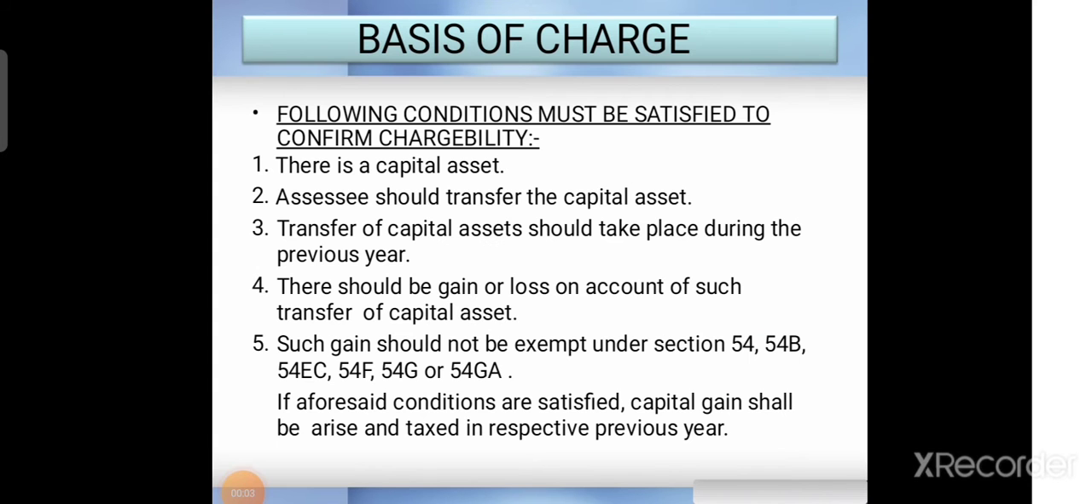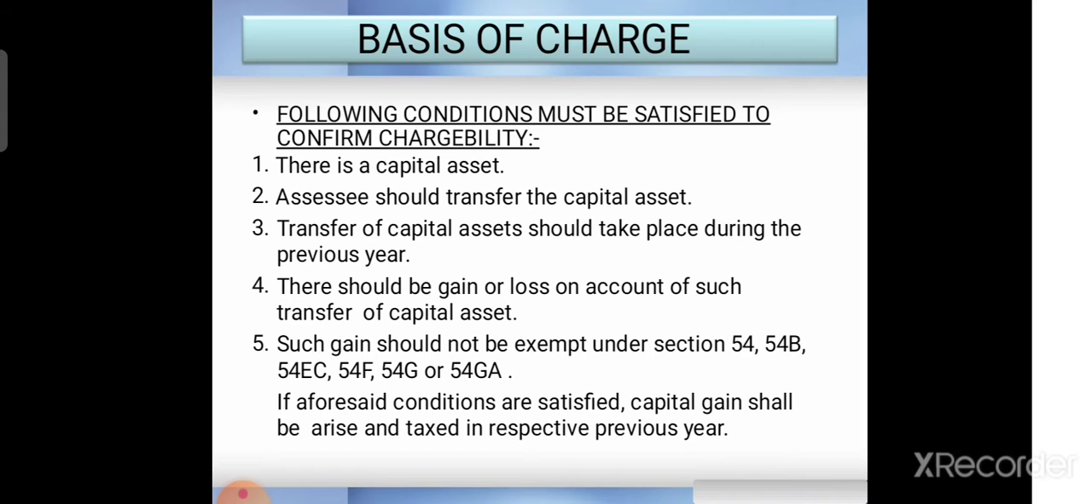Good afternoon, dear students. In the last video, we started the fourth module of income tax, that is income from other sources. For the basis of charge, the following conditions must be satisfied. These conditions should be fulfilled.